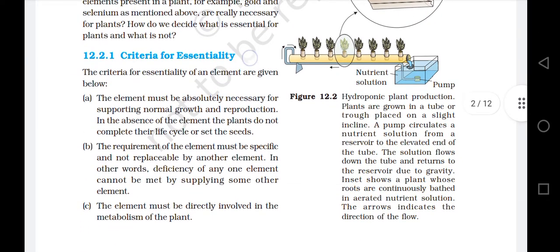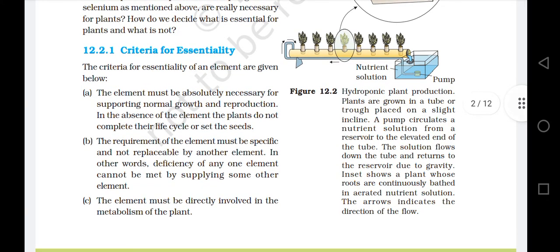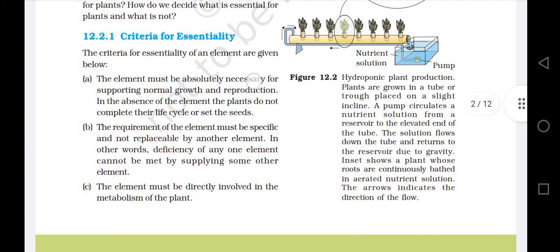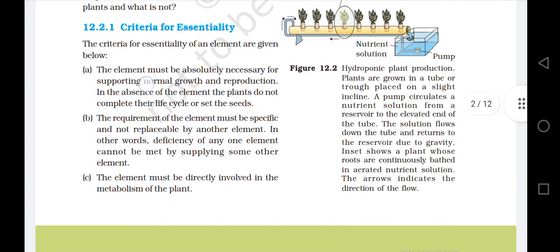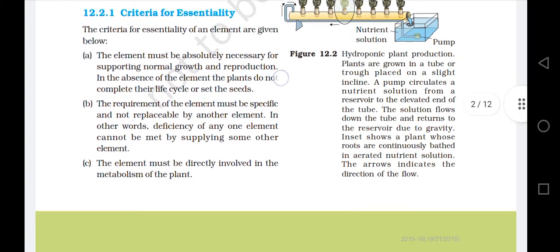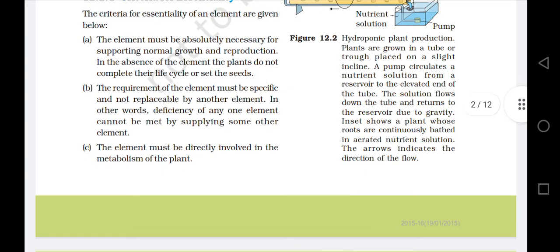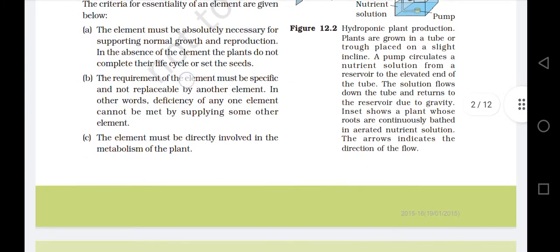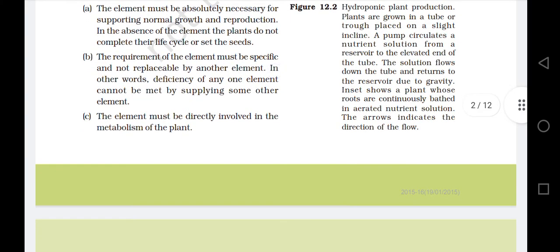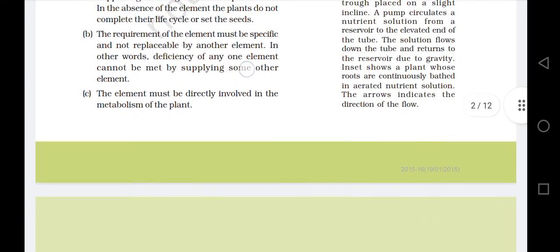12.2.1 Criteria for essentiality. The criteria for essentiality of an element are given below. A. The element must be absolutely necessary for supporting normal growth and reproduction. In the absence of the element, the plants do not complete their life cycle or set the seeds. B. The requirement of the element must be specific and not replaceable by another element. In other words, deficiency of any one element cannot be met by supplying some other element.